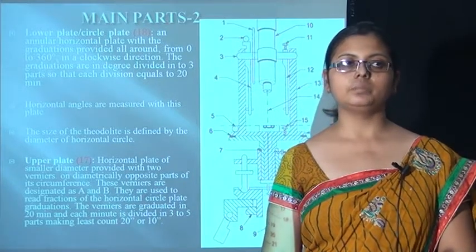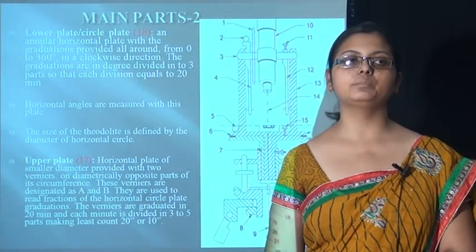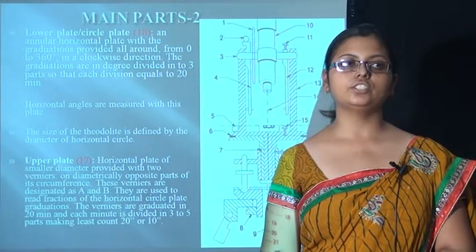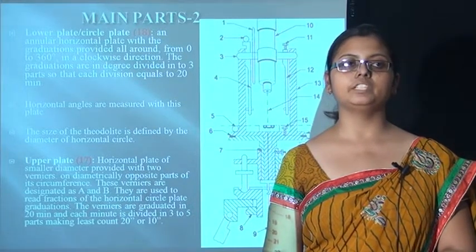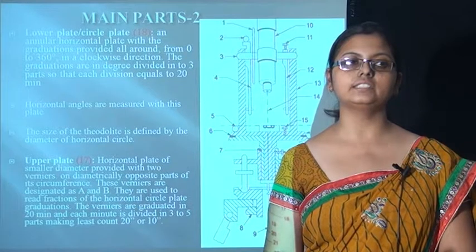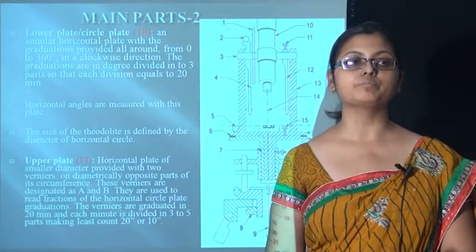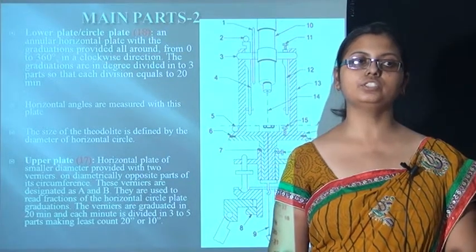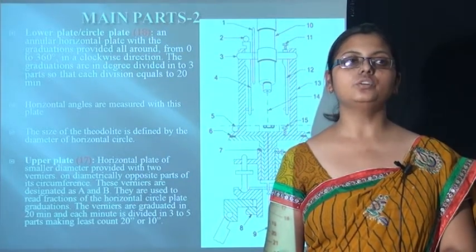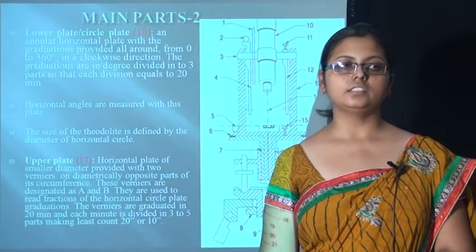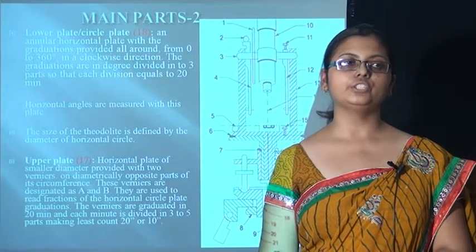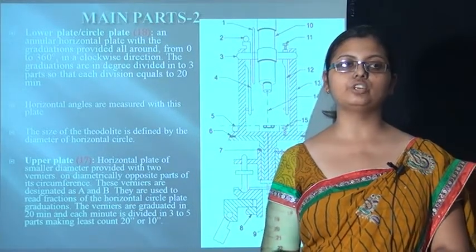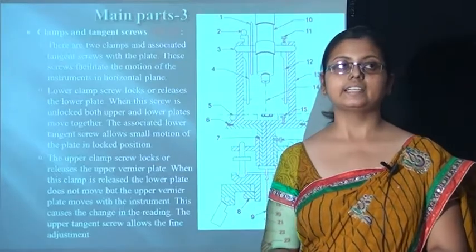Going towards the upper plate, which is shown at number 17. This is a horizontal plate with smaller diameter provided with two verniers, such as point A and point B, which is graduated, which shows the graduation of the lower plate, and each minute is divided into 3 to 5 parts, making a least count of 20 seconds or 10 seconds.